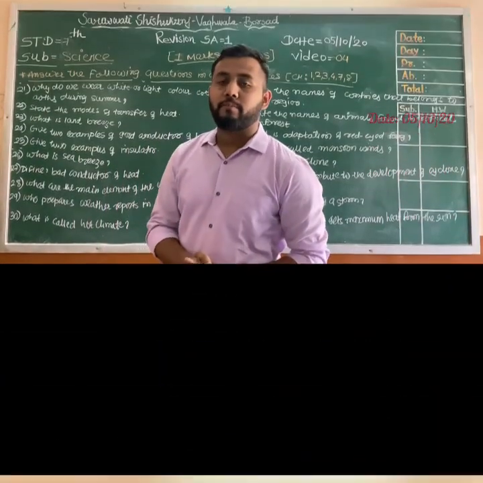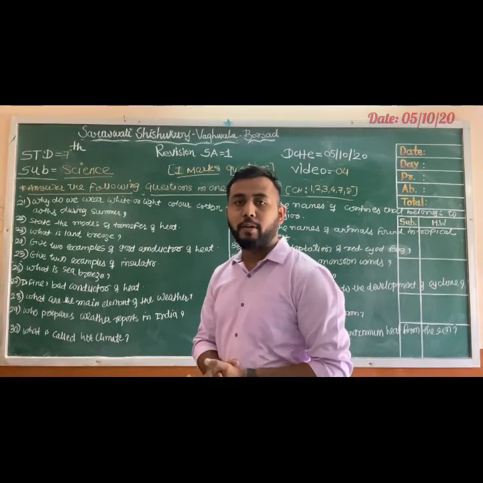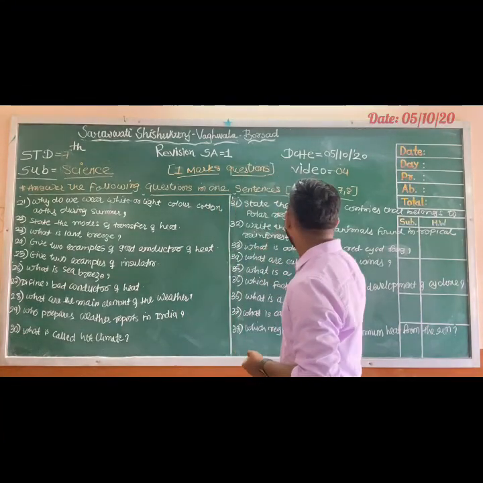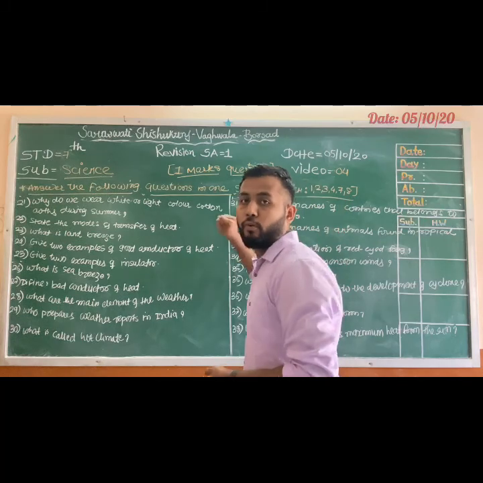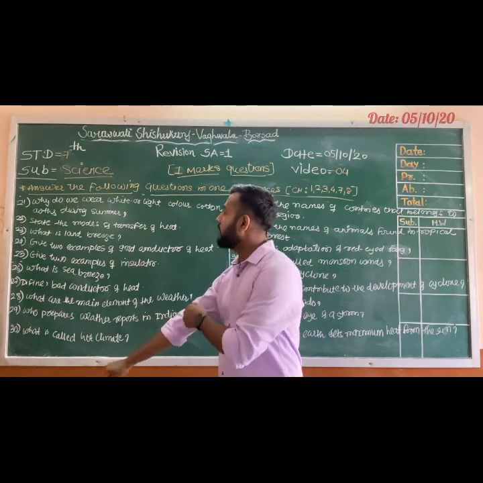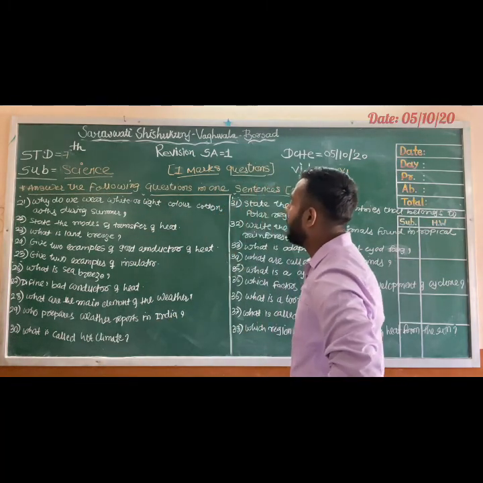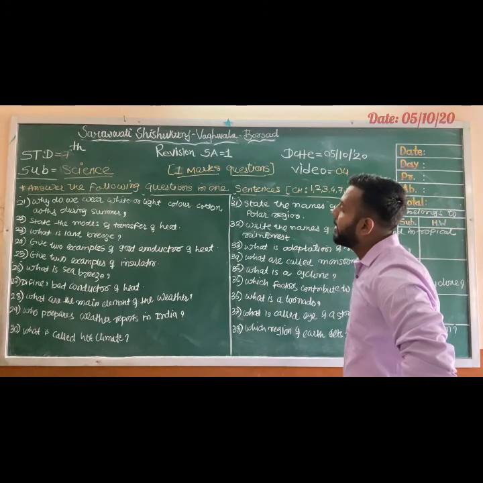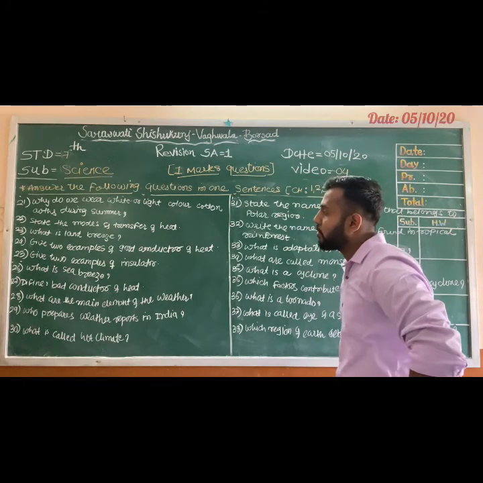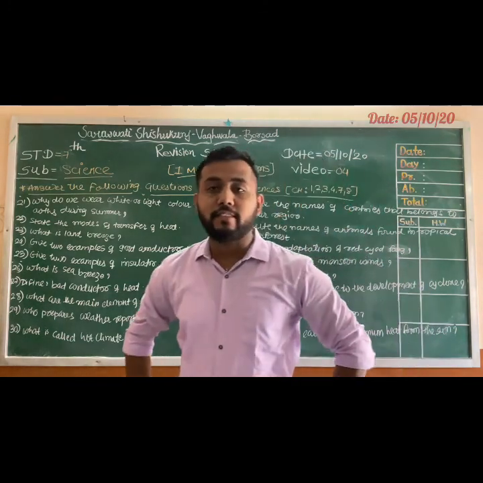After that, let me discuss some important questions from chapter number 4. Okay? First, why do we wear white or light color cotton clothes during summer?